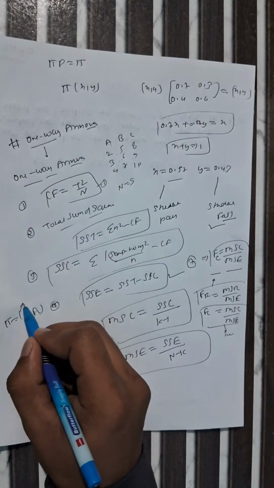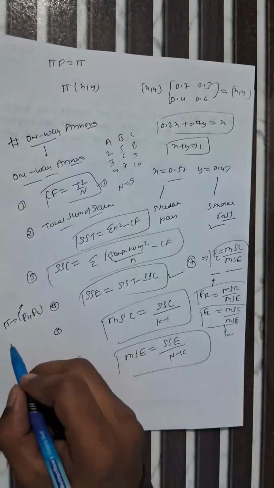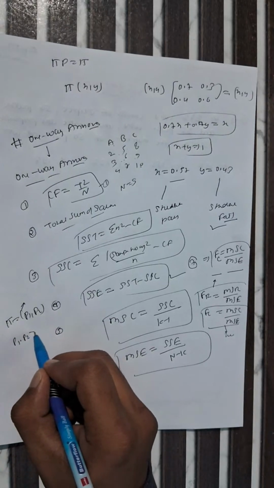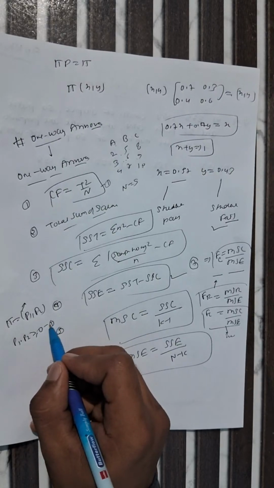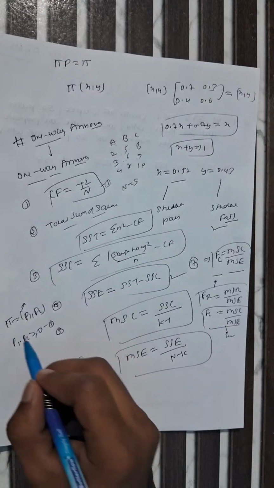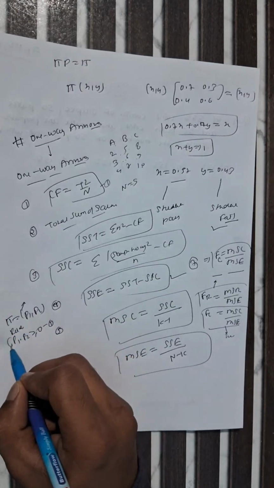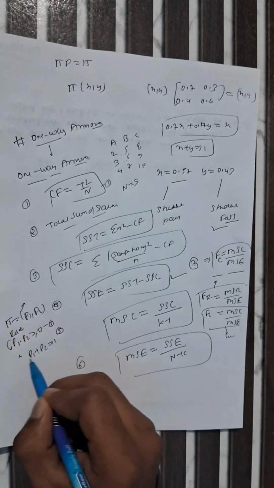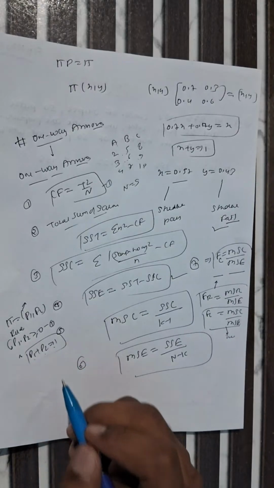This is for the unique probability of being in each state. We can say that p1 and p2 should be greater than or equal to 0. This is the rule for a unique probability vector. And one more important thing is that p1 plus p2 should be equal to 1. This is nothing but the unique probability vector.